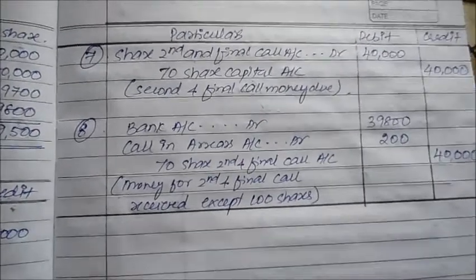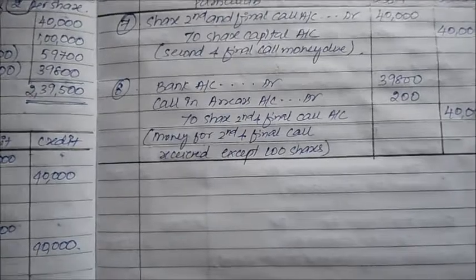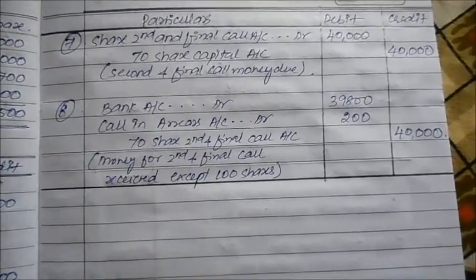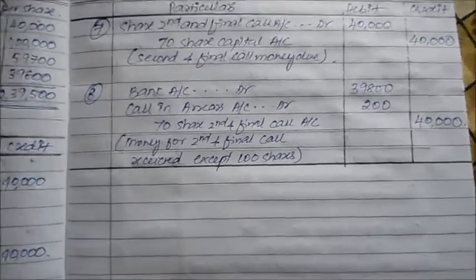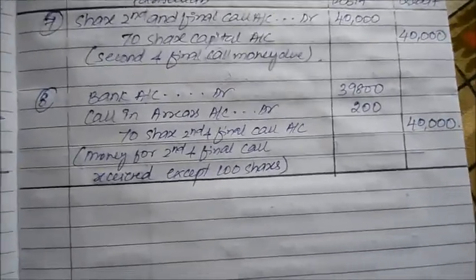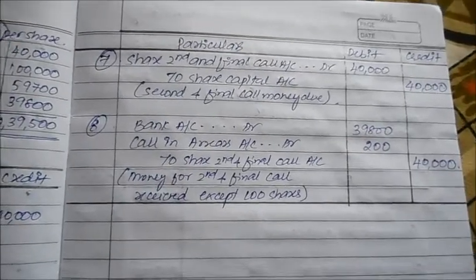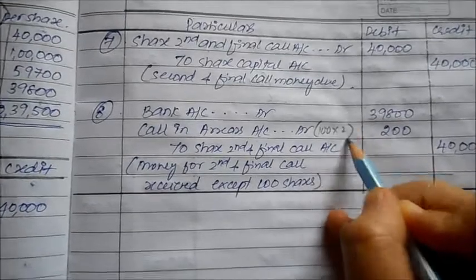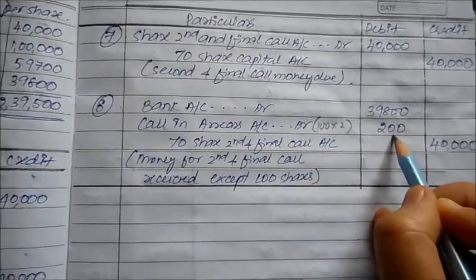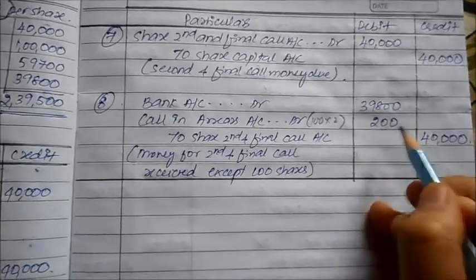Next, last one is your second and final call. Again, on 20,000 shares, 2 rupees each was what was expected by the company. So share second and final call account debit to share capital 40,000. But there were 2 people holding 50 shares each, 100. So 100 into 2 will be 200. This much worth of amount on shares was not received.